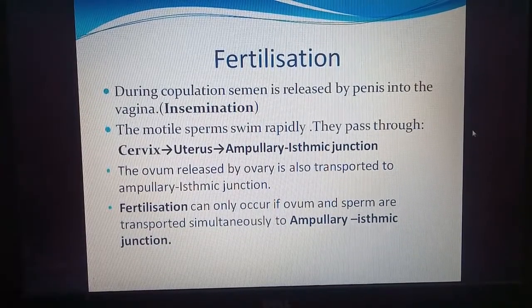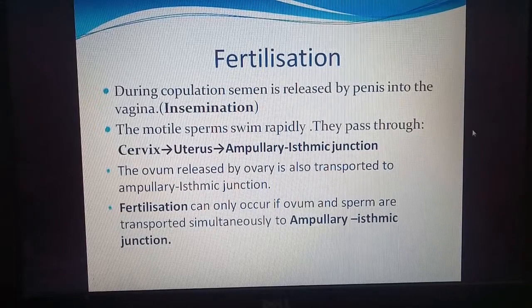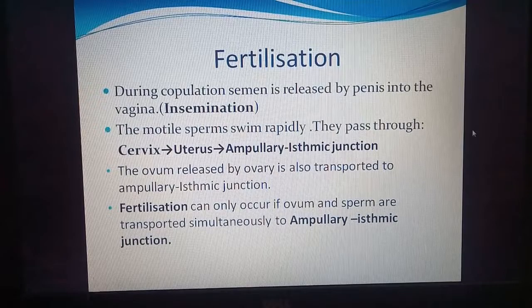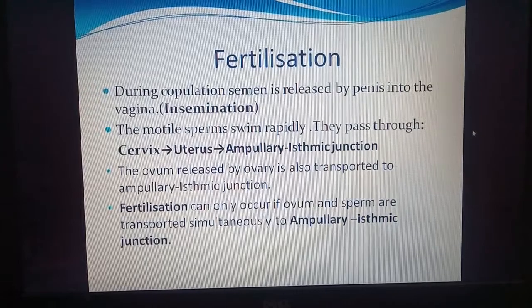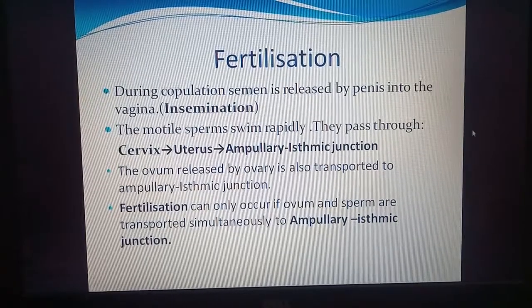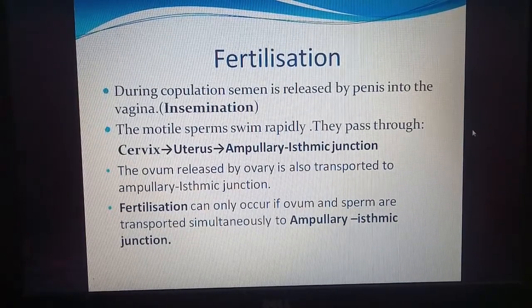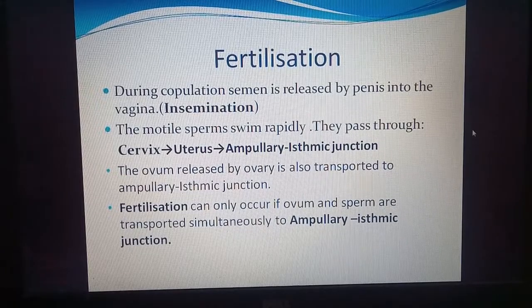The ovum released by the ovary is also transported to this junction. So when the sperms enter and reach this junction, and at the same time the egg is also found at this junction, then fertilization can occur. So the site of fertilization is the ampullary isthmic junction.